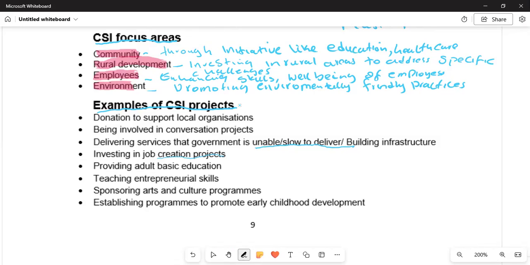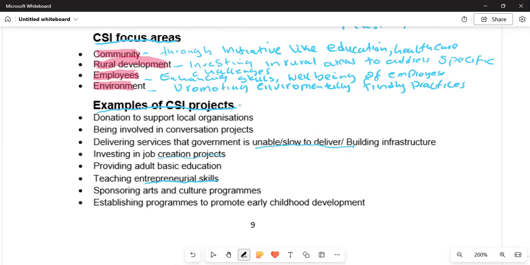Teaching entrepreneurial skills, where people are going to become their own boss and start their own enterprises, because they will have the skills of how to start a business. That will improve the economy of the country, and such people will create jobs for others. That's the importance of corporate social investment.